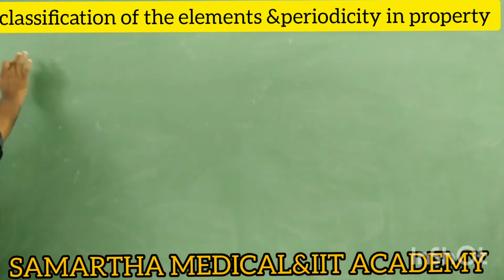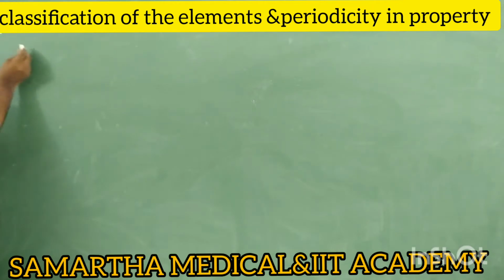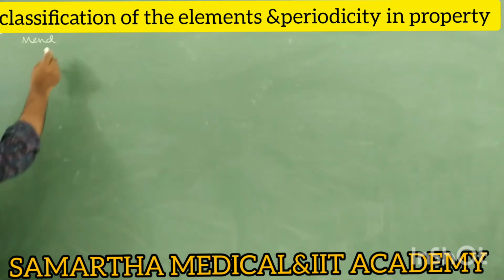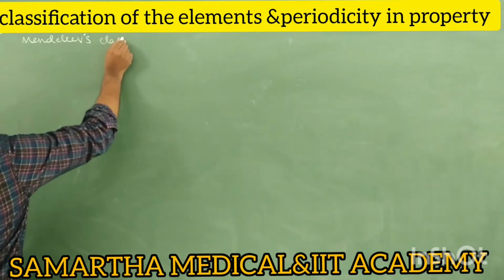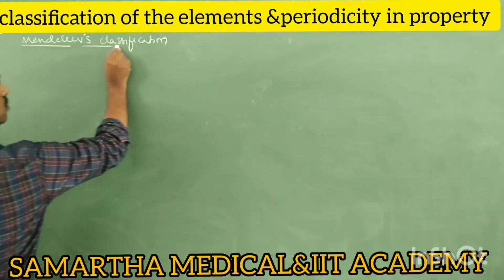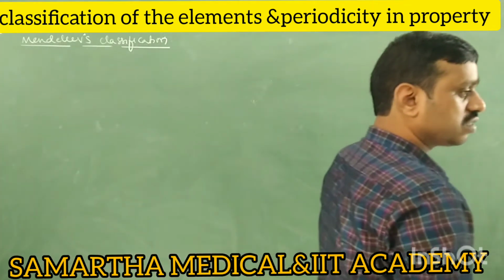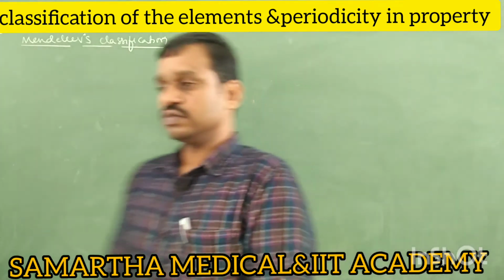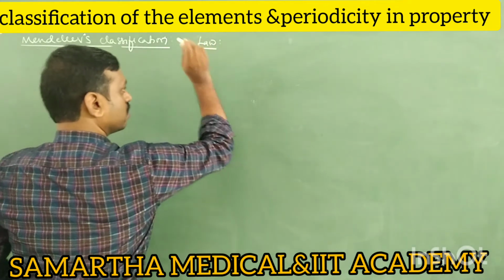Next is Mendeleev classification. So the fourth classification of elements is Mendeleev classification. From here onwards, everything is important. Mendeleev has classified the elements based on Mendeleev's law. Tell me, what is Mendeleev's law? Increasing order of the atomic masses. Mendeleev has classified the elements based on Mendeleev's law.